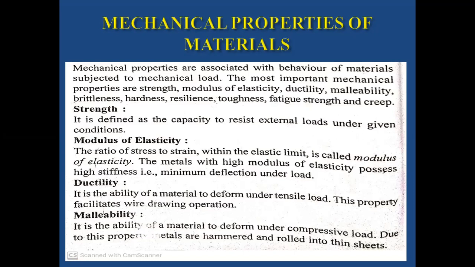Suppose you consider a pen. If you apply the force in a right side direction, the pen does not allow bending. So we can call it that the pen has a stiffness property. The pen has an elasticity property. Modulus of elasticity: if you apply 5 kilonewtons, the pen does not allow us bending. If you apply 100 newtons, the pen will be allowed in bending position.